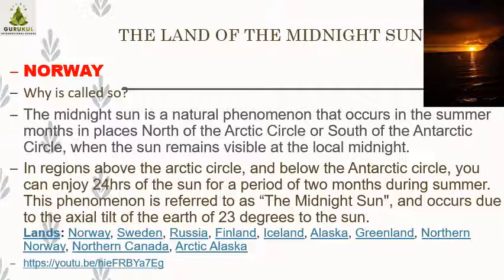You can see, and these polar regions are called Arctic and Antarctic regions, where you find the ice. Those are the frozen parts. But in another way, there is the summer which has 24-hour sun, continuously for 2 months. It is summer season and there is no night.